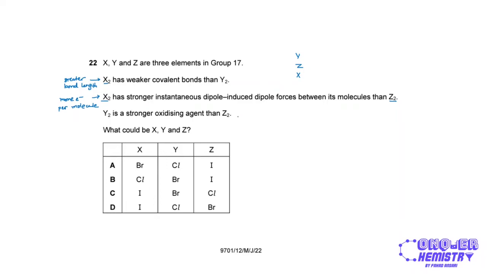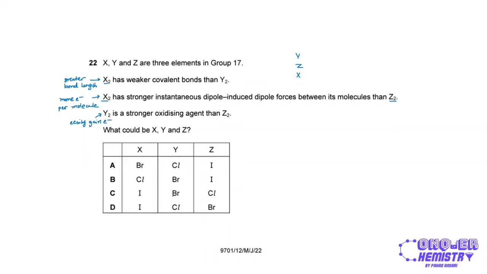Y2 is a stronger oxidizing agent than Z2. In other words, Y2 can be more easily reduced. In other words, Y2 can easily gain electrons. And the way to do that is to have a smaller atom with less shielding electrons so that the electron that is being gained can face greater attraction from the nucleus. So if you have smaller atoms, you have a smaller proton number, so Y will be above Z in this group. So what could be X, Y, and Z?